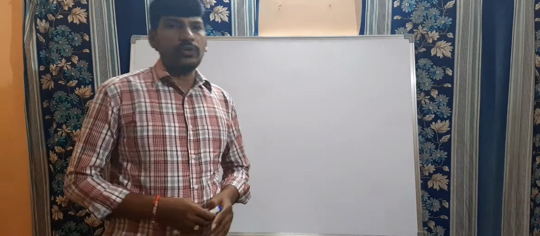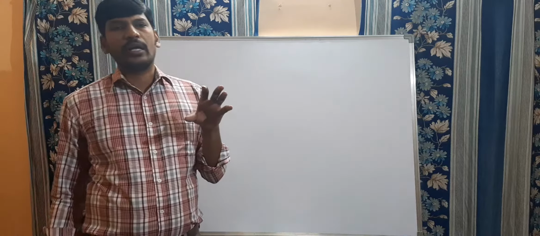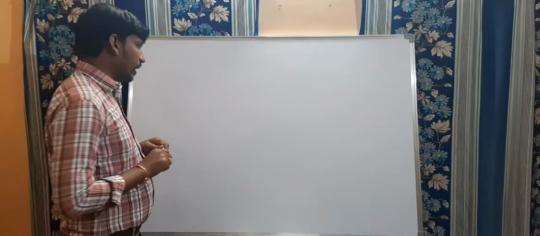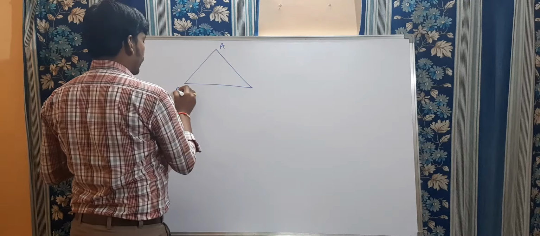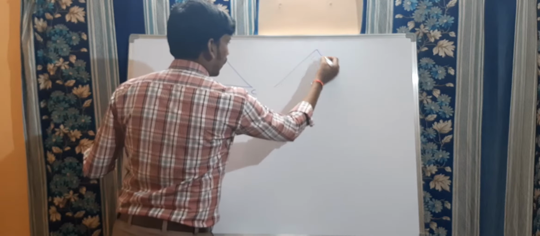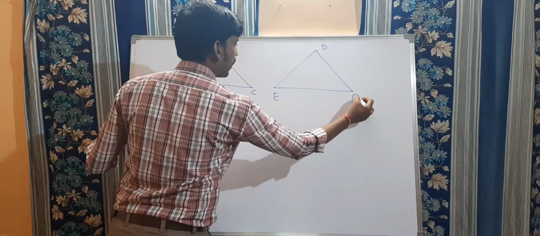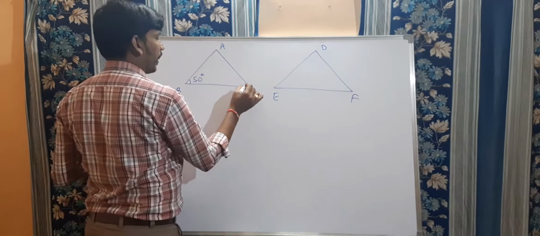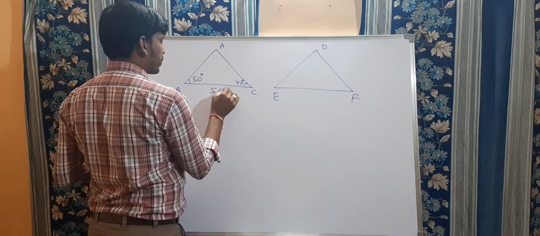Now, children, what do we conclude from that? The SAS congruency rule alone holds, but the ASS and SSA rules are not possible. Now let us construct two triangles with two angles and one side. Triangle ABC, and let us take one more triangle, DEF. In triangle ABC, this angle will be 50 degrees and this will be 40 degrees. Clear? And this side will be, let us take, 5 centimeters.